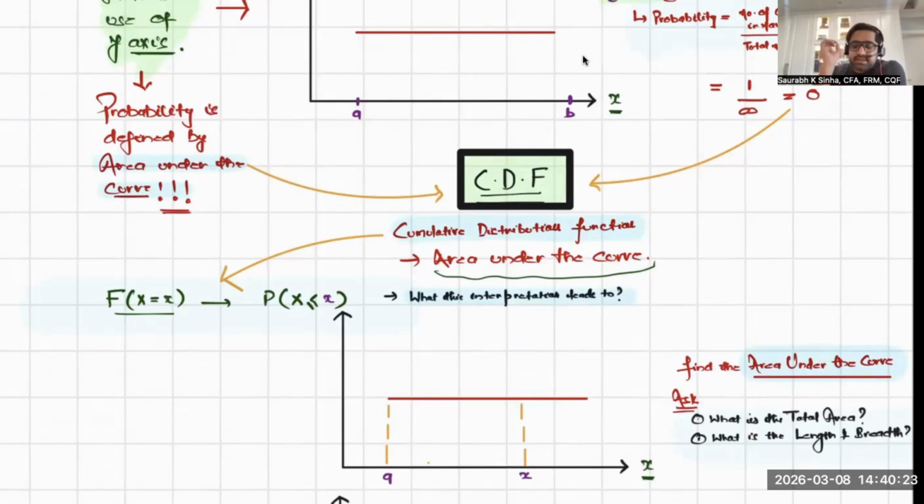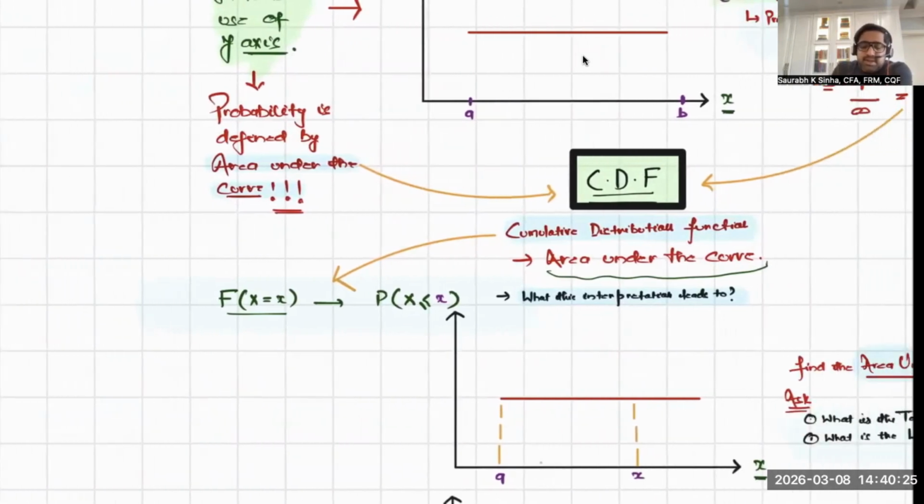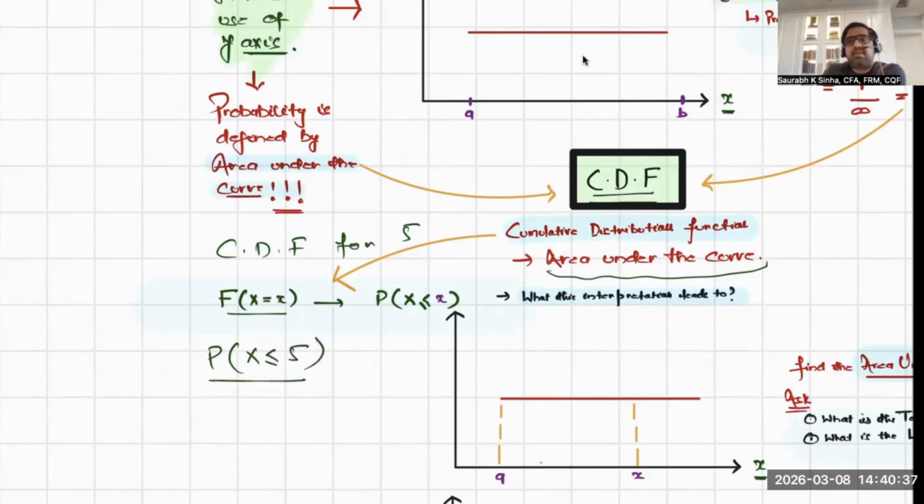What is CDF? If I say, give me the CDF for say a value 5, then you will say, give me the probability of X less than or equal to 5. So you will try to find all the probabilities for all the outcomes less than or equal to 5. The notation is capital F of X equal to small x. In our example, small x is 5. Or you can write probability of capital X less than or equal to small x, where small x is equal to 5.